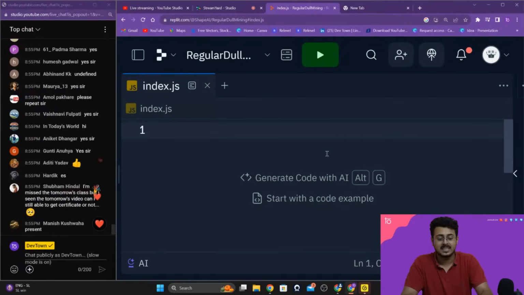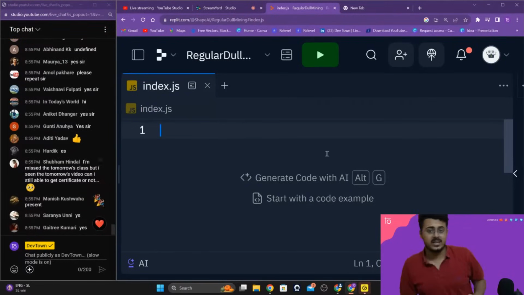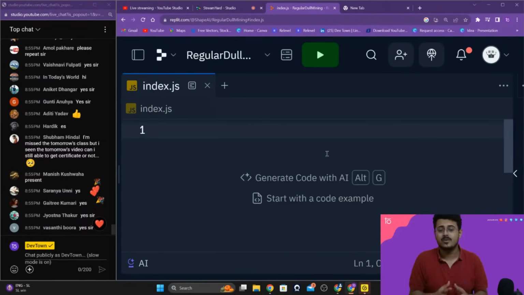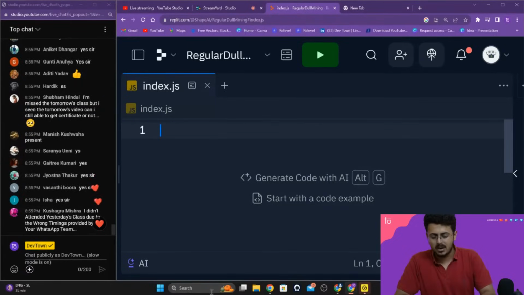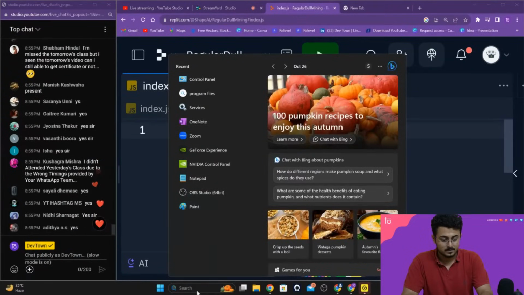Syntax is basically the grammar of coding, guys. Are you guys able to understand this? Please let me know. So let us learn some of the grammatical things that we need to remember right now.